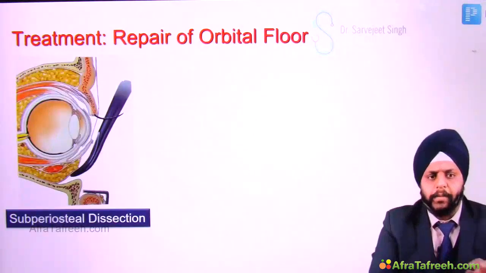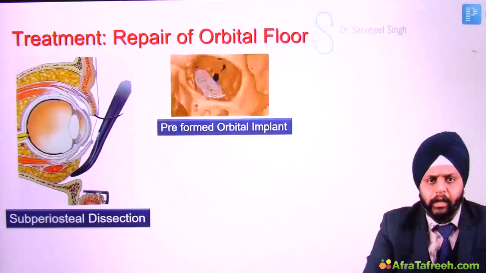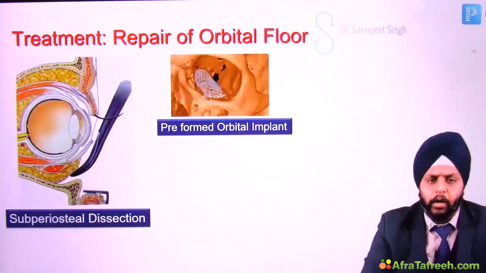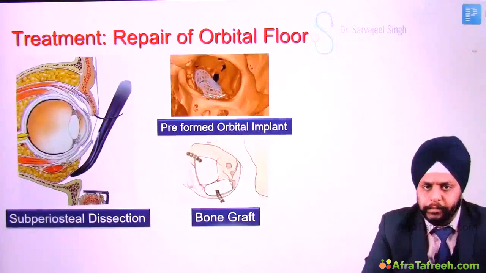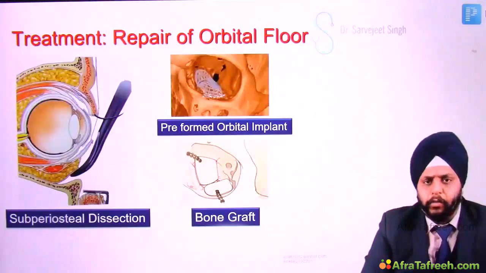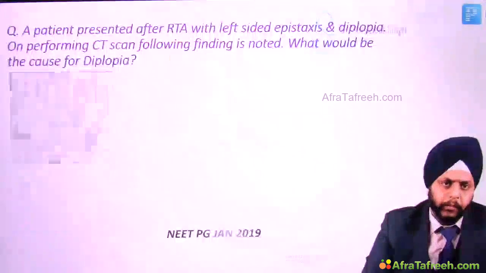So he'll lift the eyeball along with the periosteum, and then he can place a preformed orbital implant, that's a titanium mesh, or you can even put bone or cartilage to repair the floor, right? So there are different options in which you can repair the orbital floor.